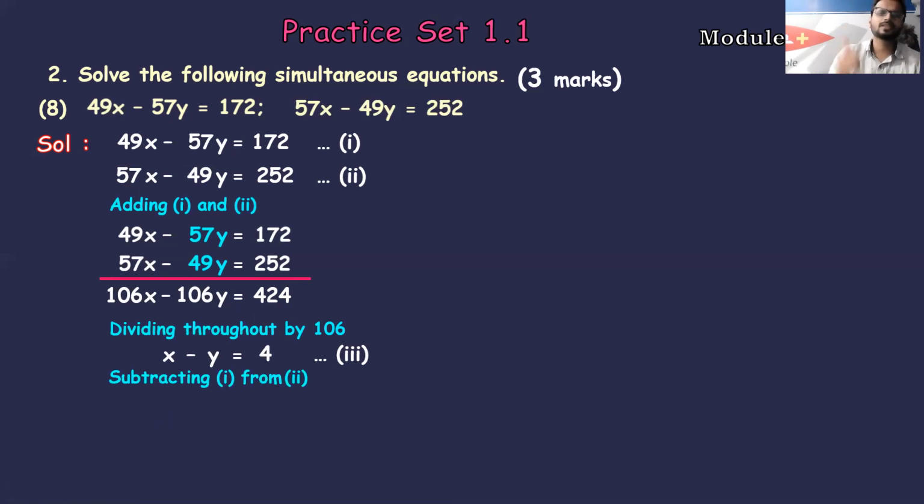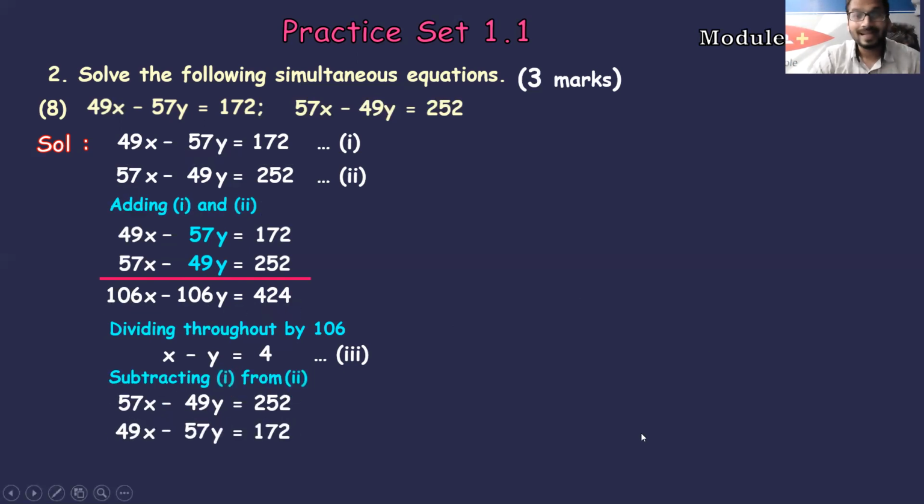Next, subtraction. You can subtract equation number 1 from 2. Now, how do we know which equation we have to subtract, students? Preferably go for the equation in which the x coefficient is bigger as compared to the other equation. So I am subtracting 1 from 2. Why?